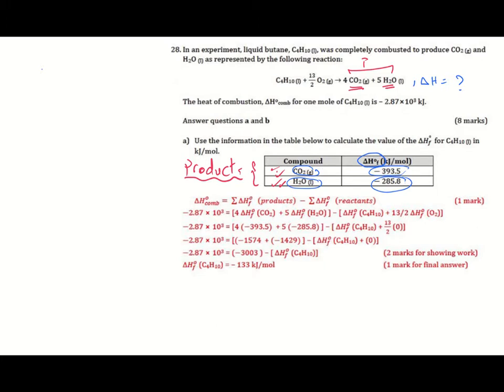But what we should do, here the enthalpy of formation of 1 mole of carbon dioxide and the enthalpy of formation of 1 mole of water. But the equation you are given here, I have here 4 moles of carbon dioxide and 5 moles of water. This means that the value for carbon dioxide will be multiplied by 4 and that of water will be multiplied by 5. Then the enthalpy of formation of element is 0, as you know.